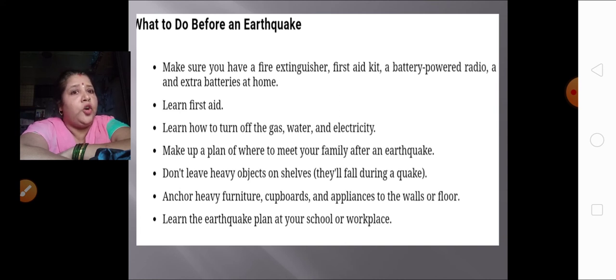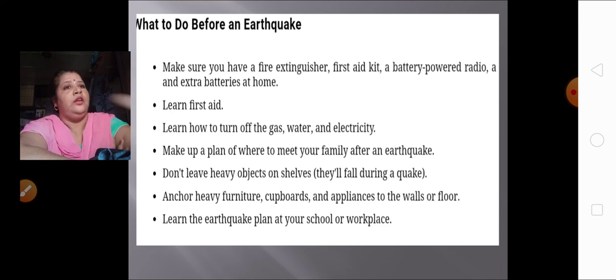Don't leave heavy objects on shelves. They can fall on you and you can die because of that. Correct? So it is very necessary that you don't keep any heavy objects on the shelves. Anchor heavy furniture, cupboards and appliances to the walls or floor, so that they don't start moving here and there. Learn the earthquake plan at your school or workplace.